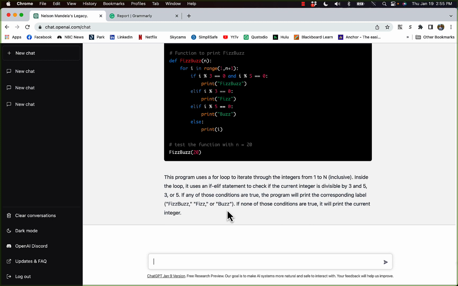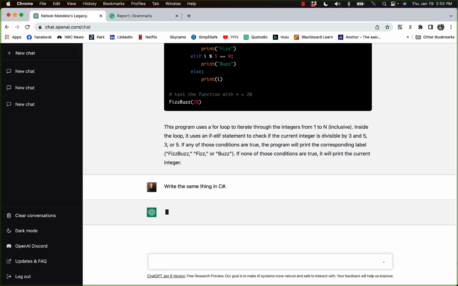Now, one thing that ChatGPT does is it remembers your conversation. So another programming language that's very popular, especially in the Louisville area, is C#. It's a Microsoft programming language. So I'm going to say write the same thing in C#. Give it a second. It's going to remember that it just wrote FizzBuzz, and it's going to say, okay, you want me to write FizzBuzz in C sharp. So it's going to say, here's a C sharp program that does the integer thing, and it's going to go through and do that as well.